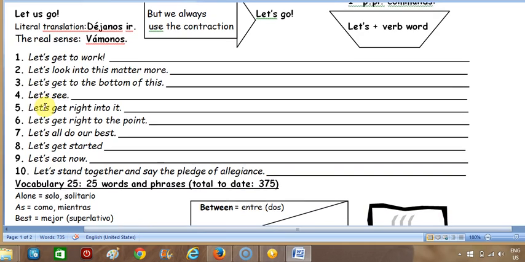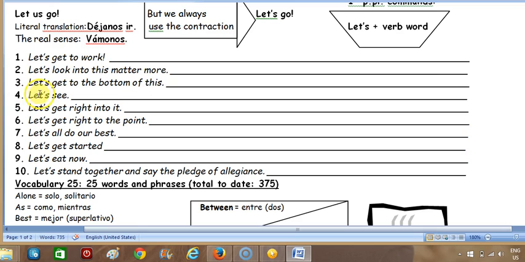Okay, so let's look at our sentences. It's pretty easy. You just put let's in front of the verb word and you have a command for the first person plural. So number one, let's get to work. So the best translation for this, at least in Guatemala, is a trabajar. And then two, let's look into this matter more. So investiguemos este asunto más. Number three, let's get to the bottom of this. Lleguemos al fondo de eso.